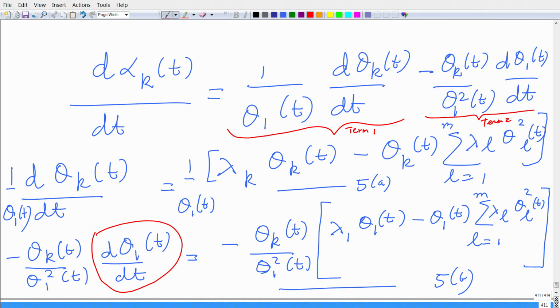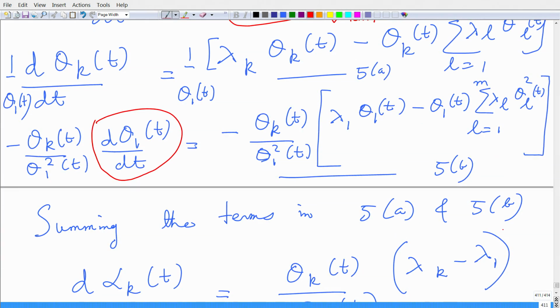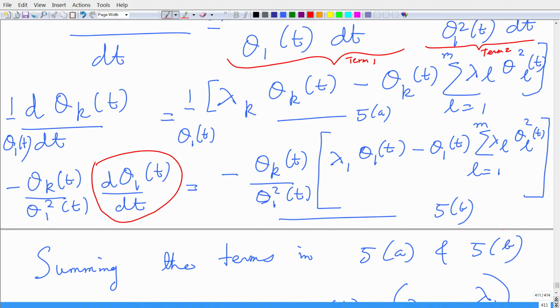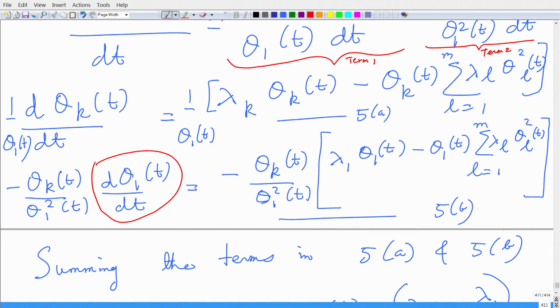Okay, this is nothing but k equals 1, I have lambda 1, k equals 1 I have theta 1, and I just take this forward, and the last summation l equals 1 to m remains as is. Now, let us see how this can be simplified. So, basically I sum the terms in equations 5a and 5b.